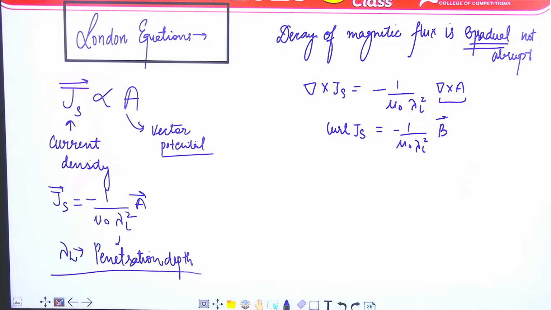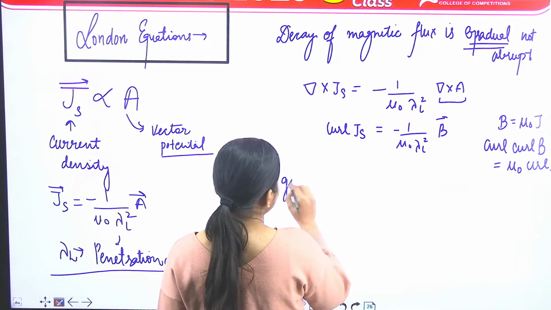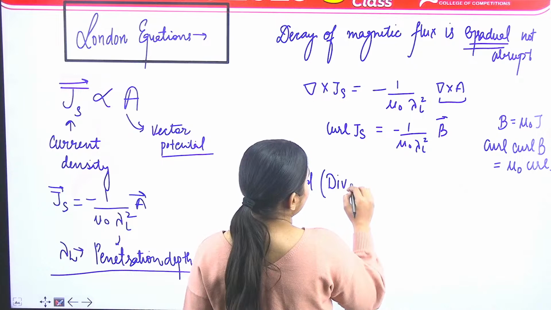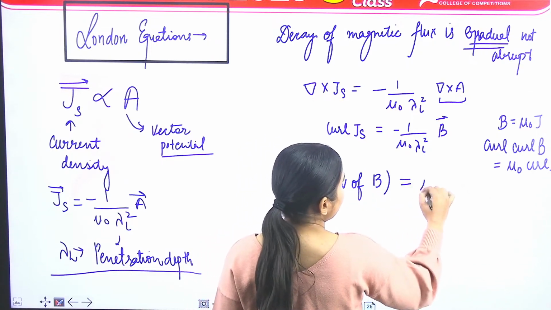And you should know, और आपको अच्छे से पता है कि B क्या होता है, B is equal to mu naught J. है ना. स्टैटिक कंडीशन से we know B is equal to mu naught JS and curl of curl B. What is curl of curl B? Curl of curl B is equal to mu naught curl of J. अगर मैं दोनों तरफ कर्ल ले लेती हूं, है ना, तो what is curl of curl B? That is equal to gradient of divergence of B. यहां पे लिखती हूं gradient of divergence of B is equal to, सॉरी,